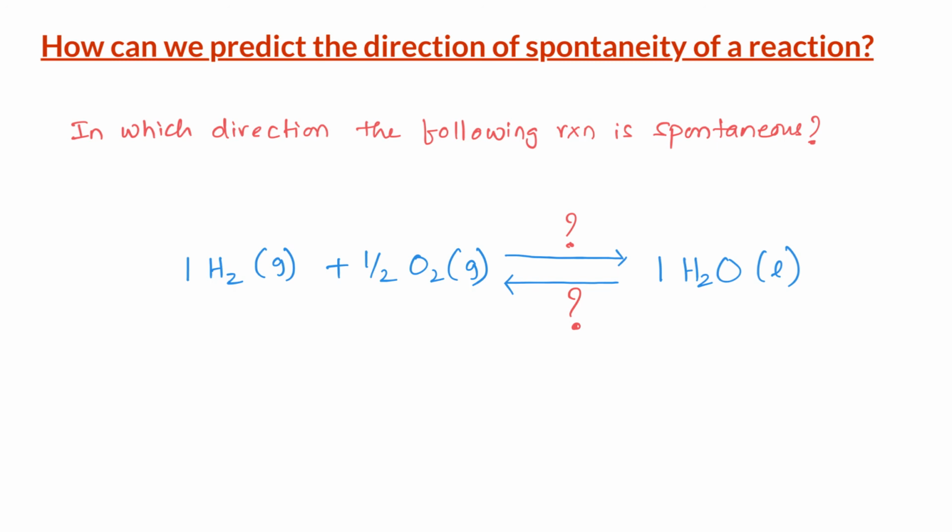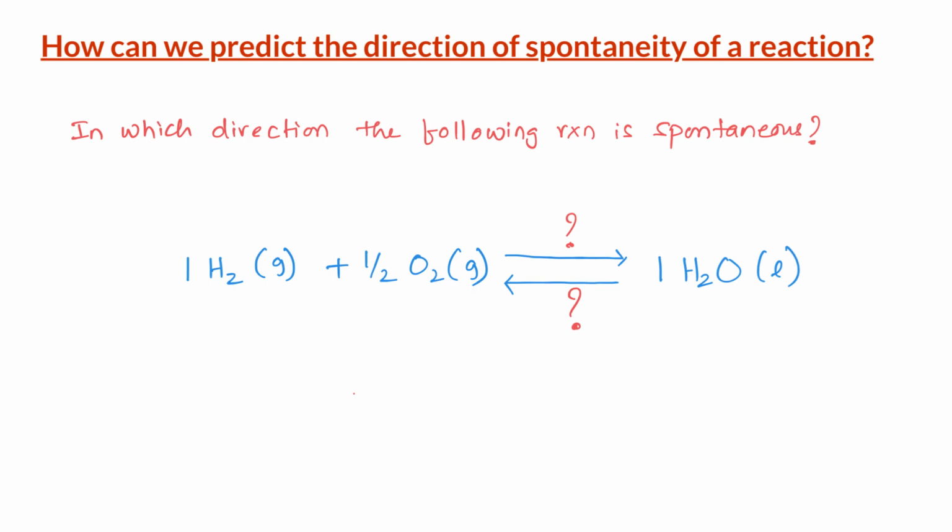We cannot answer that question from experience. Therefore, if we can come up with a principle or a law that explains what factor determines the direction of spontaneity of a process, it would be very helpful to predict if a given chemical reaction occurs spontaneously under given set of conditions or not.